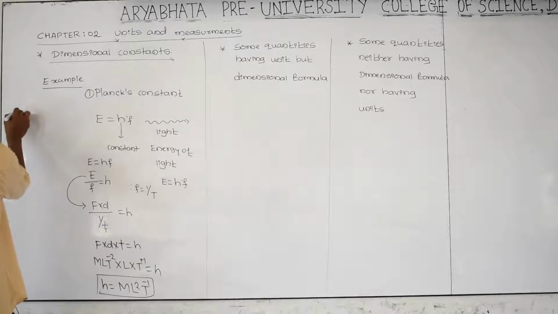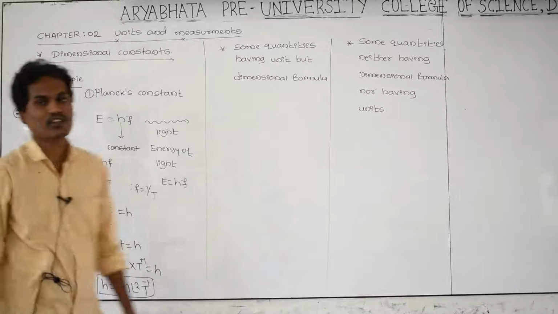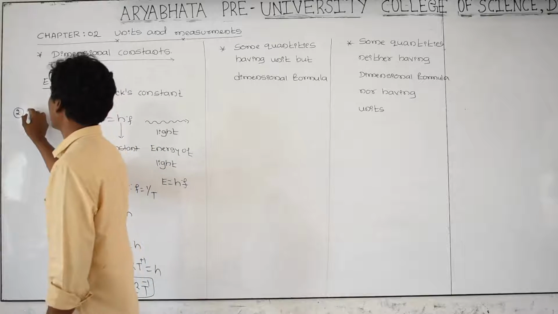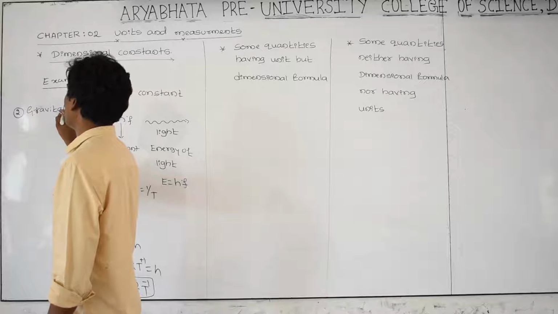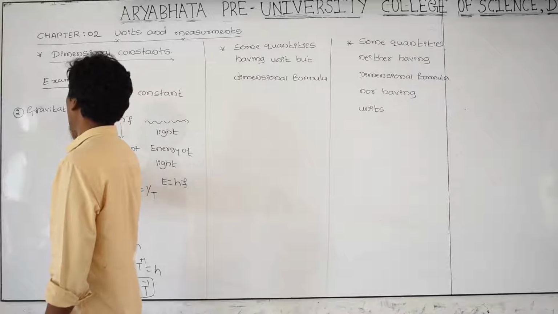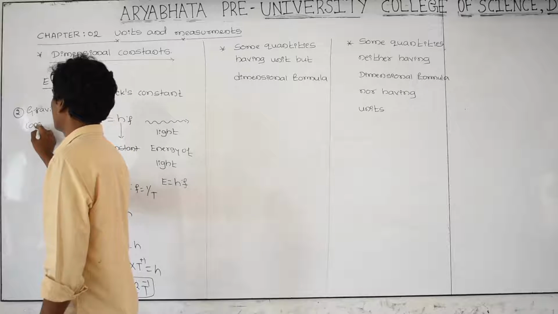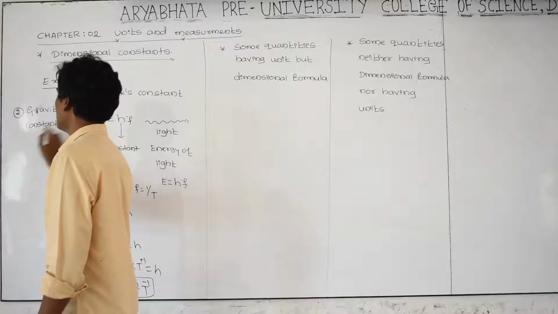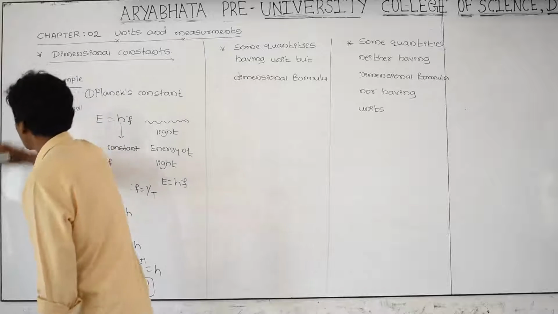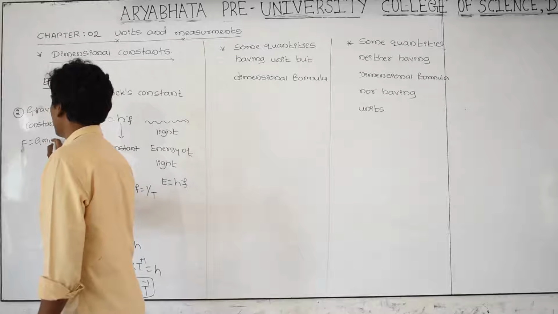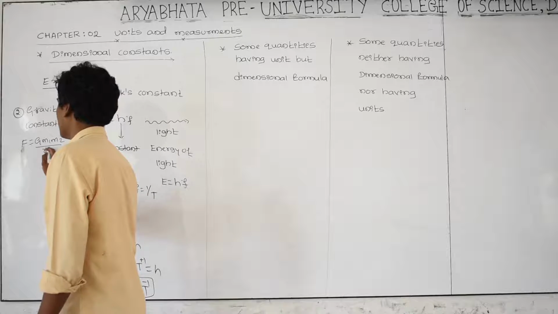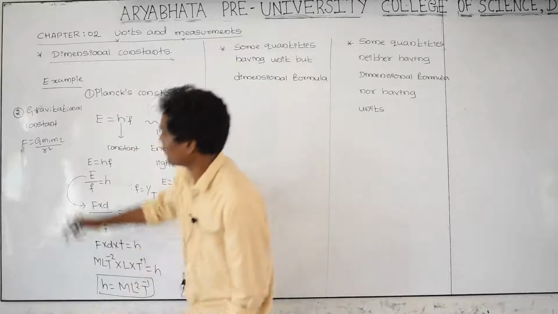You take another example, that is gravitational constant. Gravitational constant G, the formula is F is equal to G m1 m2 divided by r square. This is the constant.